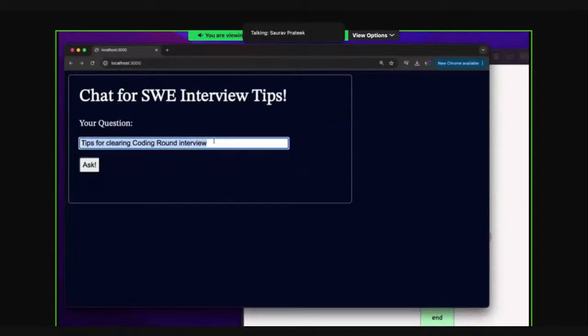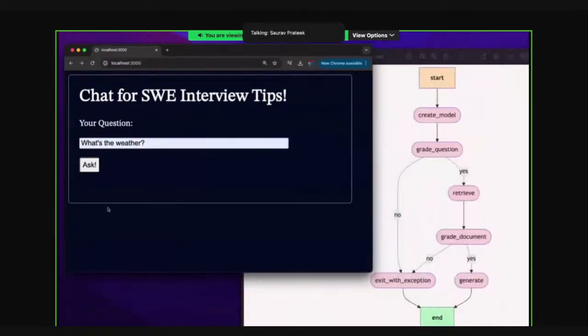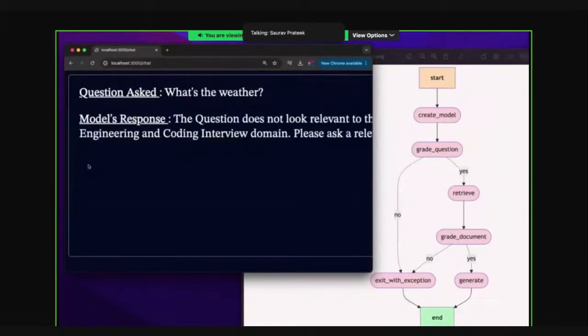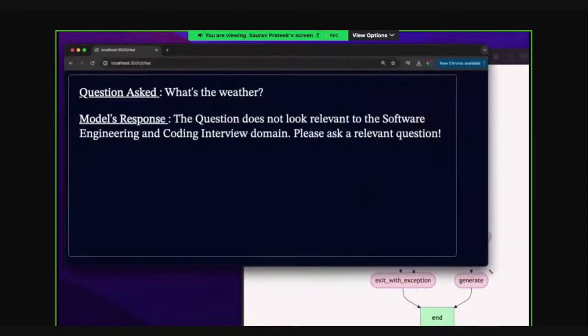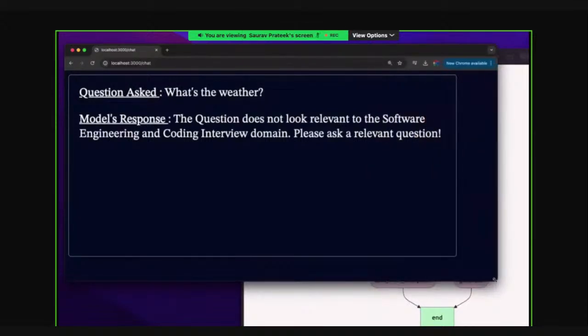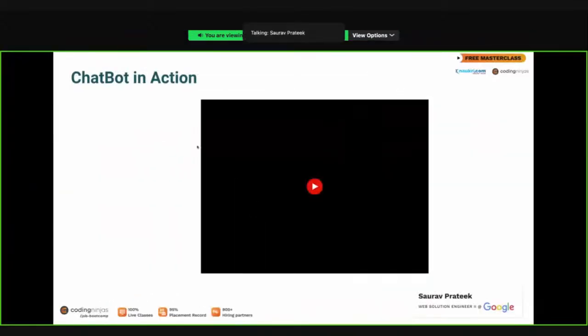Right? Now what I'm going to do is ask an irrelevant question, like what's the weather? Let's see what it does. The model is not going to hallucinate here. It will follow your path. Now it exactly prints out the message which we have mentioned: the question does not look relevant to software engineering coding interview domain. Please ask a relevant question. So you now better understand what has happened, right?